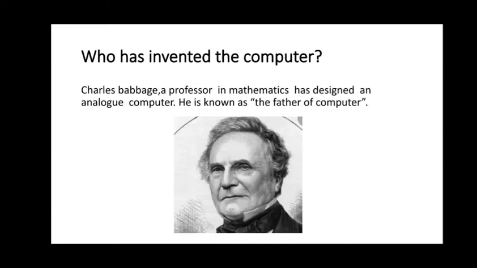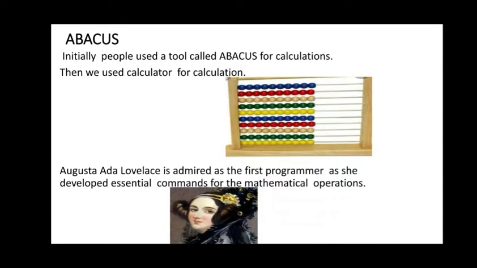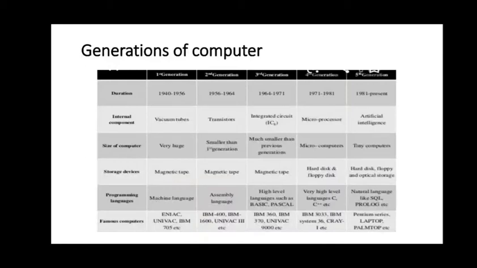Next one, who invented the computer? Charles Babbage, a professor of mathematics, is known as the father of the computer. He designed the first analog computer. Next one, abacus. Abacus is a tool used for doing calculations. And the first programmer to develop commands was Augusta Lovelace.